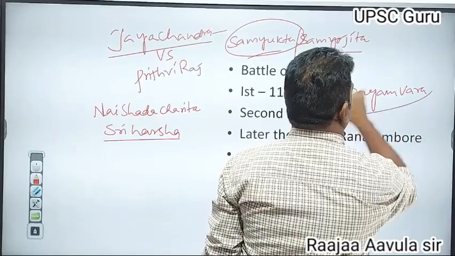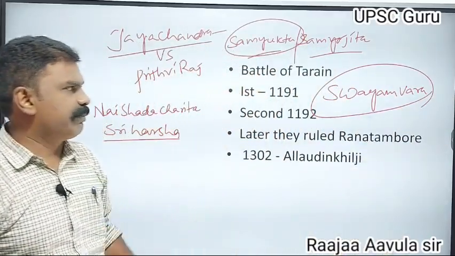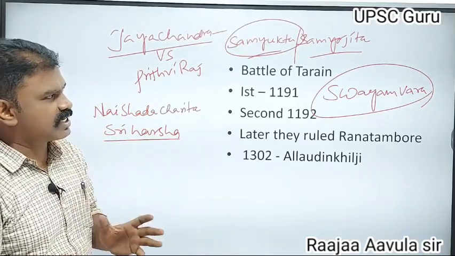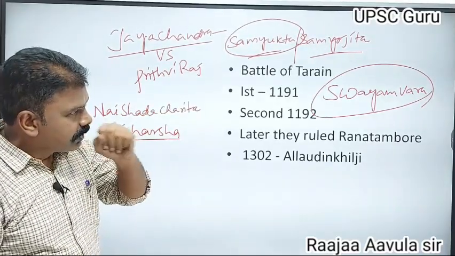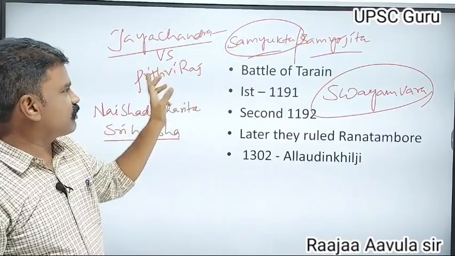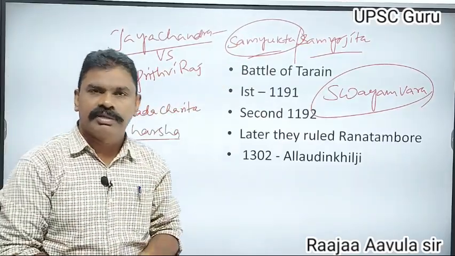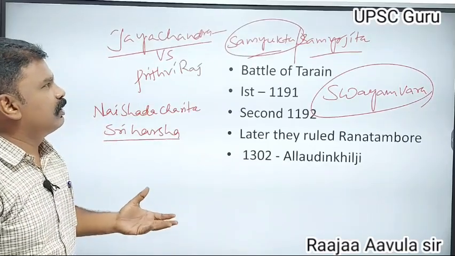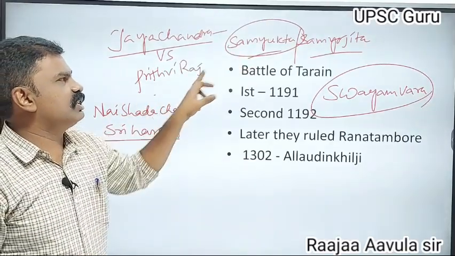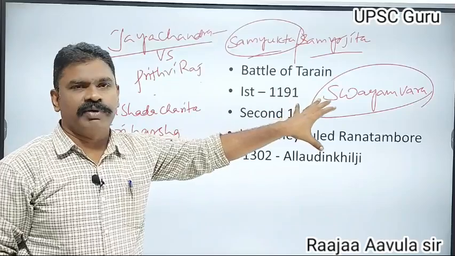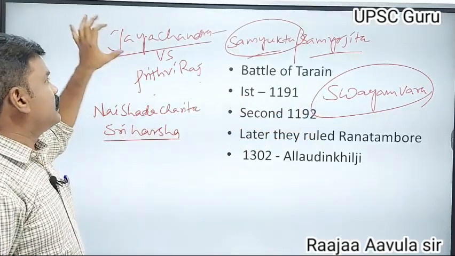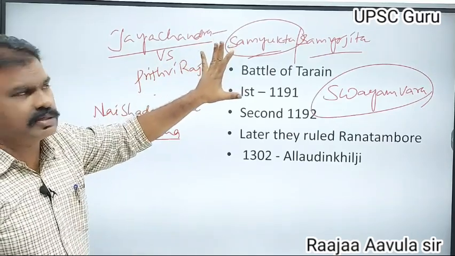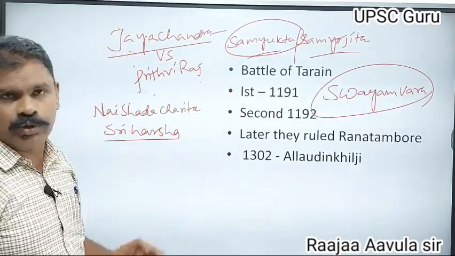Swayamvara means the girl choosing her husband. In that Swayamvara, she was searching for Prithviraj. Prithviraj was not there, but he came to know of it. Finally Prithviraj came, and Prithviraj and Samyukta eloped from the Swayamvara. That means the Swayamvara conducted by Jayachandra was disturbed by Prithviraj, so Jayachandra became his rival.